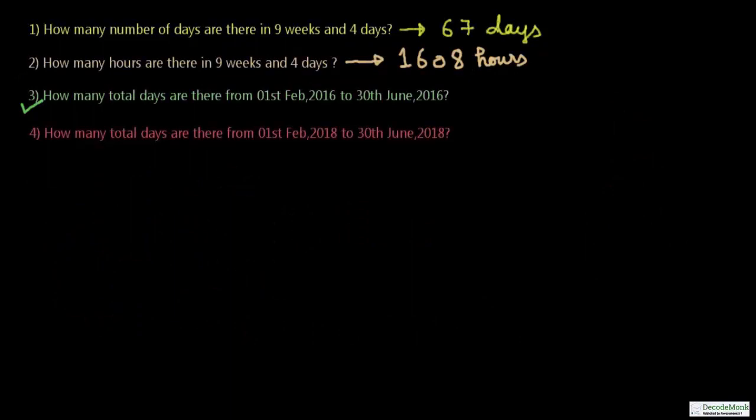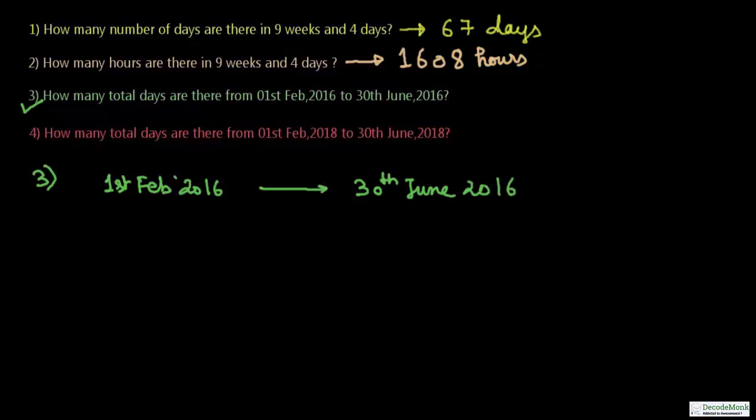Now coming to question number 3, it goes like this. How many total days are there from 1st February 2016 to 30th June 2016? So for solving this question, we have to know the number of days during the months being considered. So the months involved here are February, obviously of the year 2016, March, April, May and June.